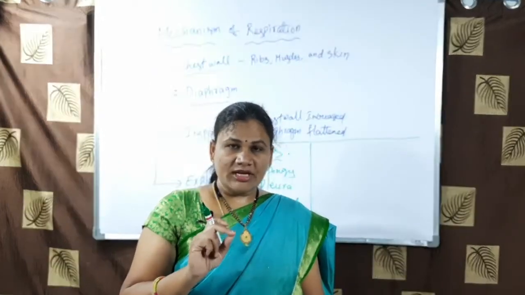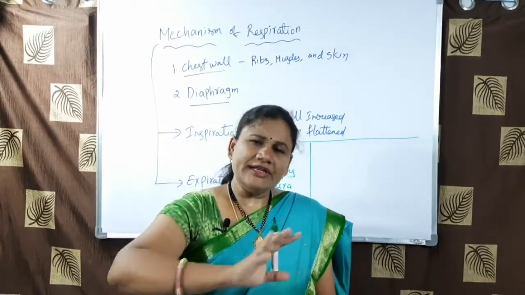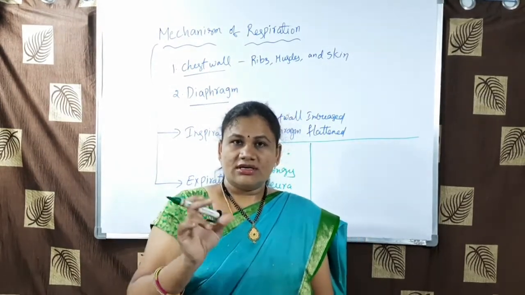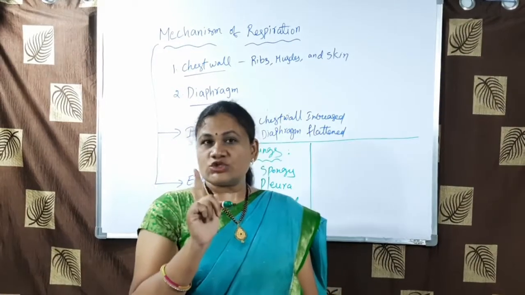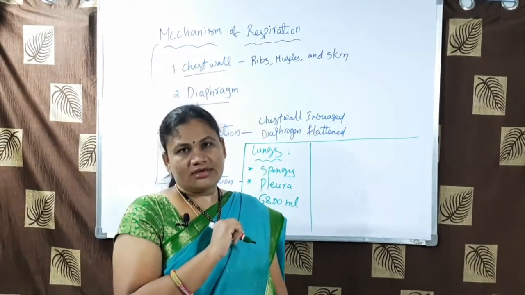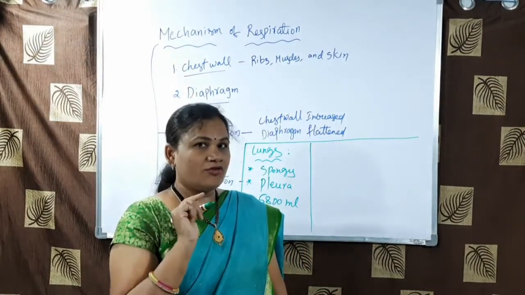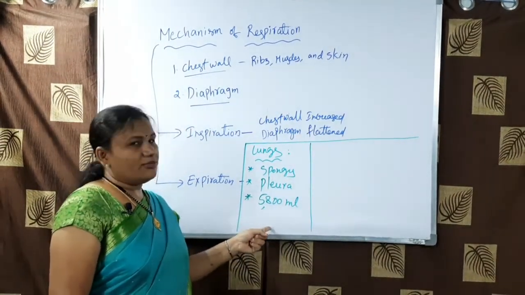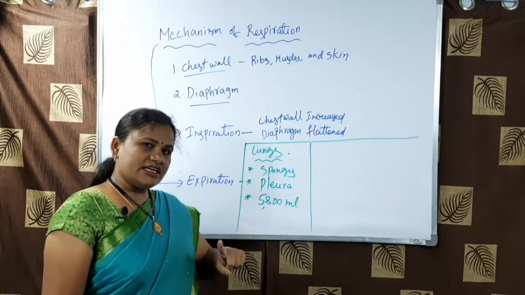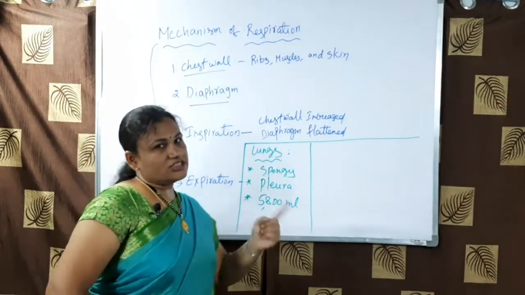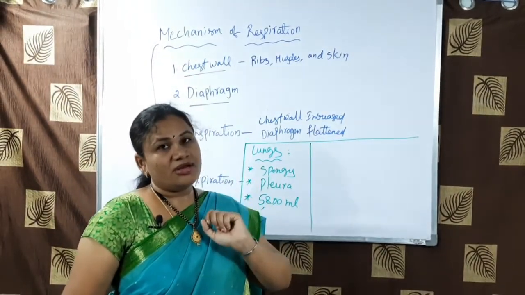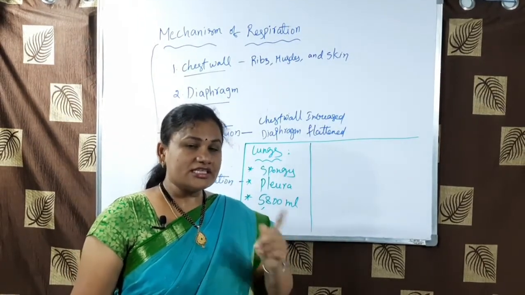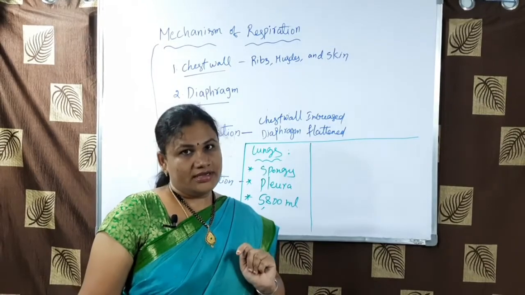At the same time, after complete exhalation, that means after air has rushed out of the lungs, each lung has 1200 ml of air. What is the total capacity of each lung? 5,800 ml. At resting condition, what is the air during inhalation and exhalation? 500 ml. And after complete exhalation, each lung contains 1200 ml of air.